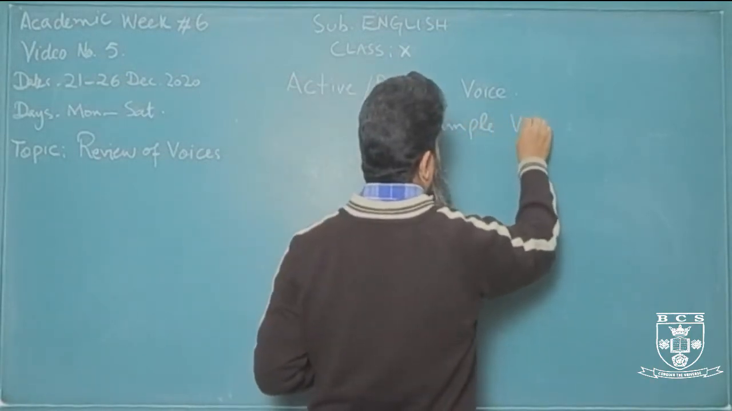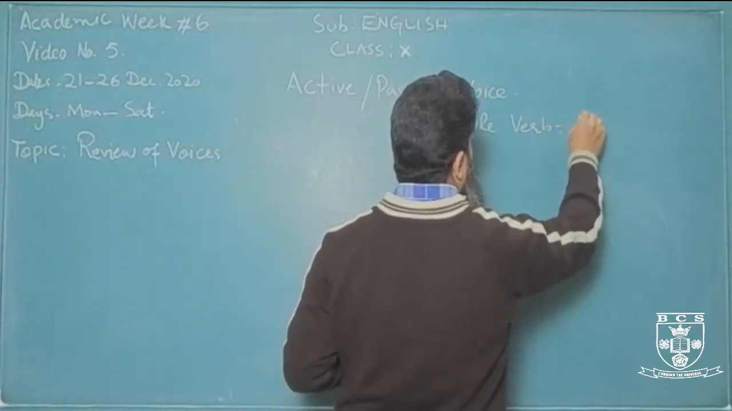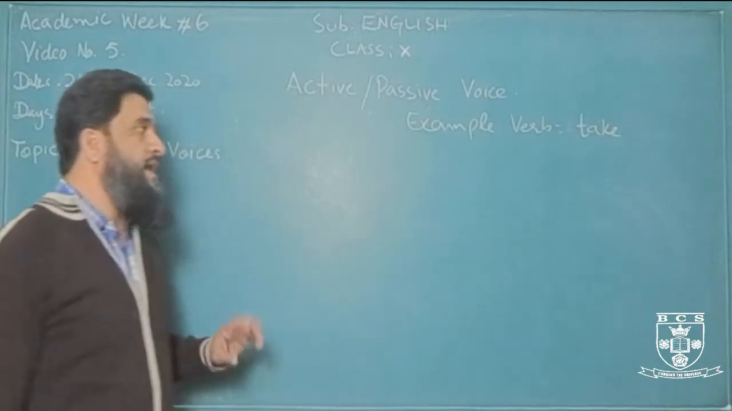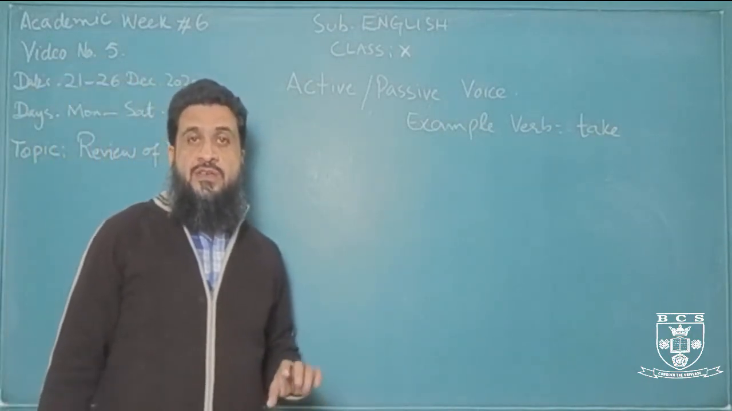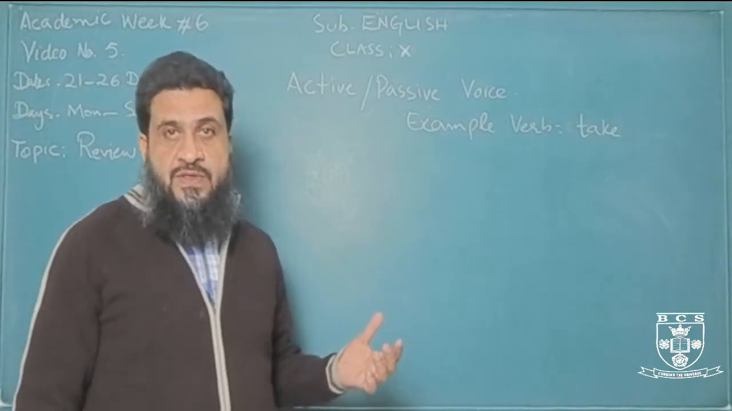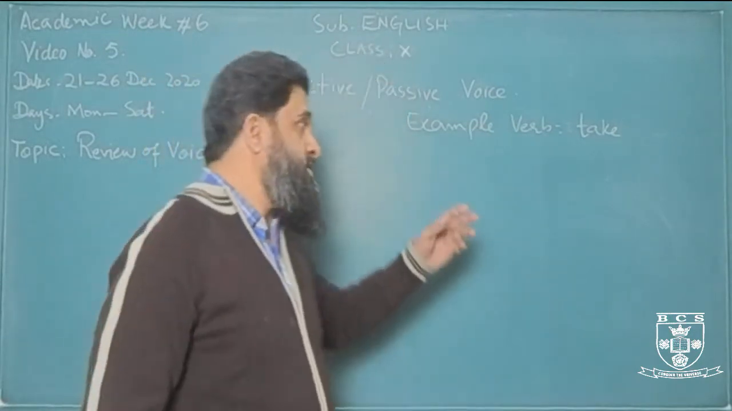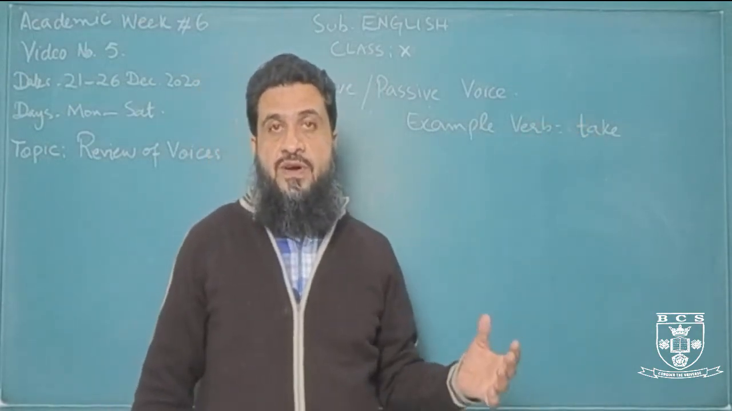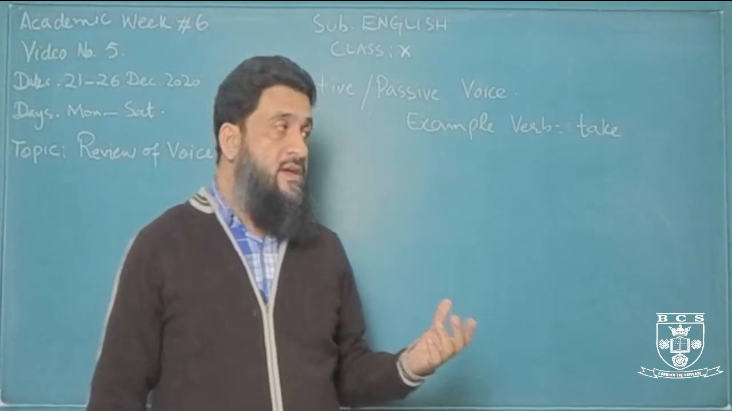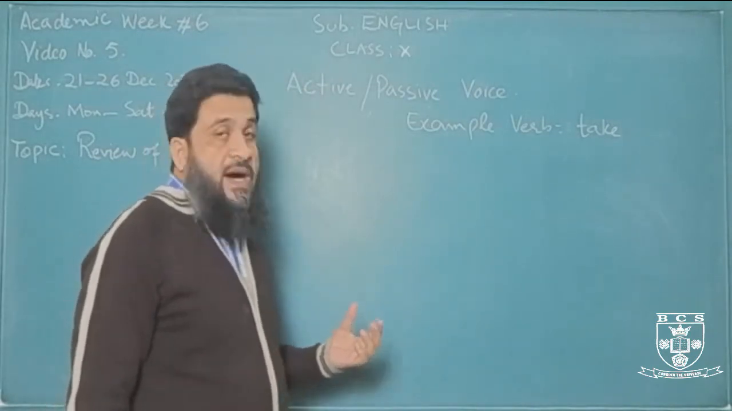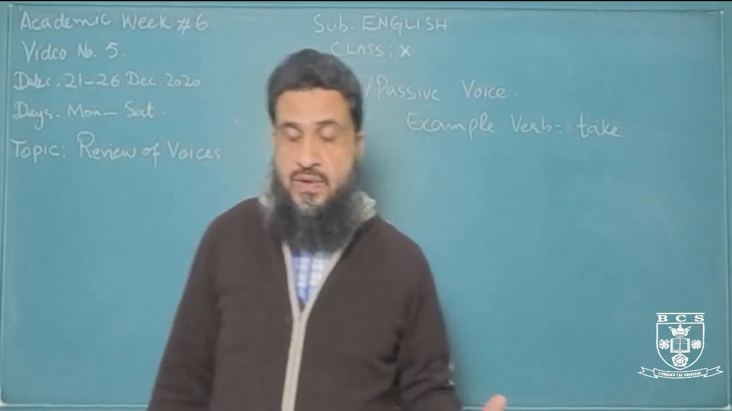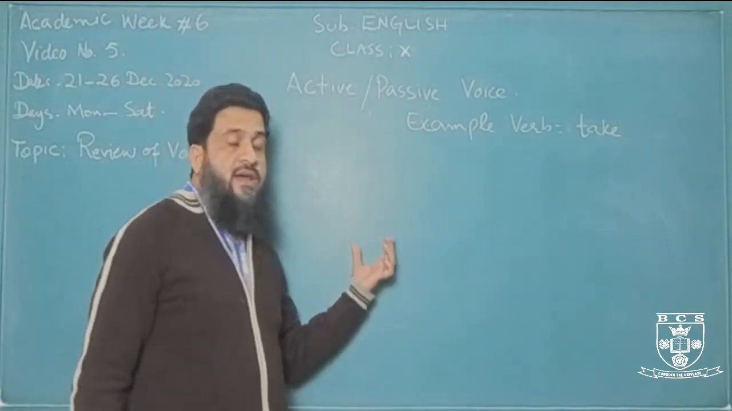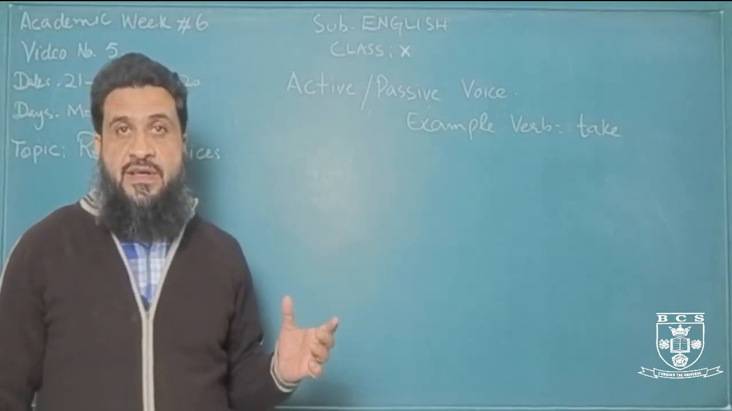Example verb, let's see, we take it as take. We'll write take as an example verb. So we know that in the forms of verb, take is the base form of the verb. The present tense form of the verb is takes, or take itself. All right. Past tense of take is took. And past participle, which is more relevant in passive voice, is taken.